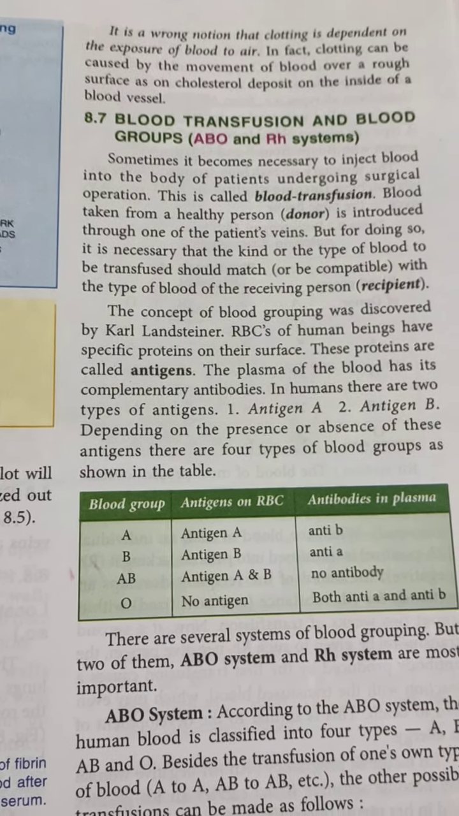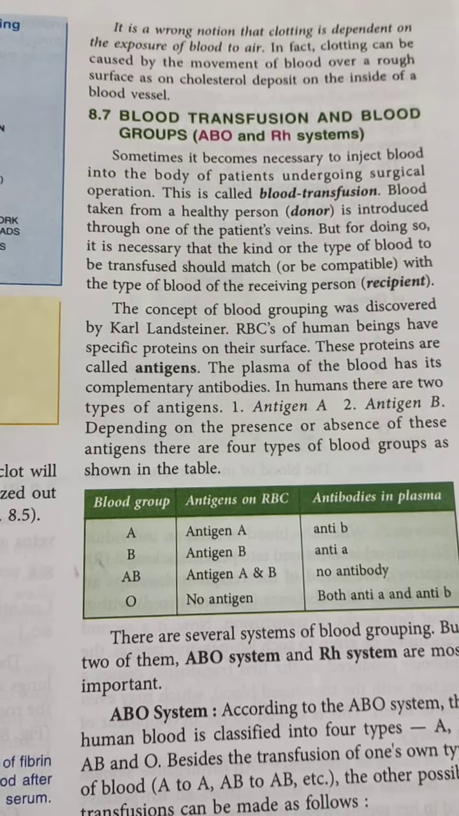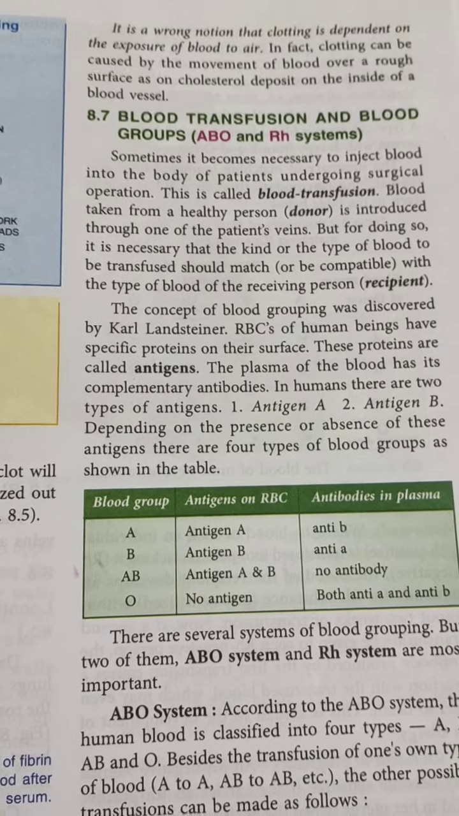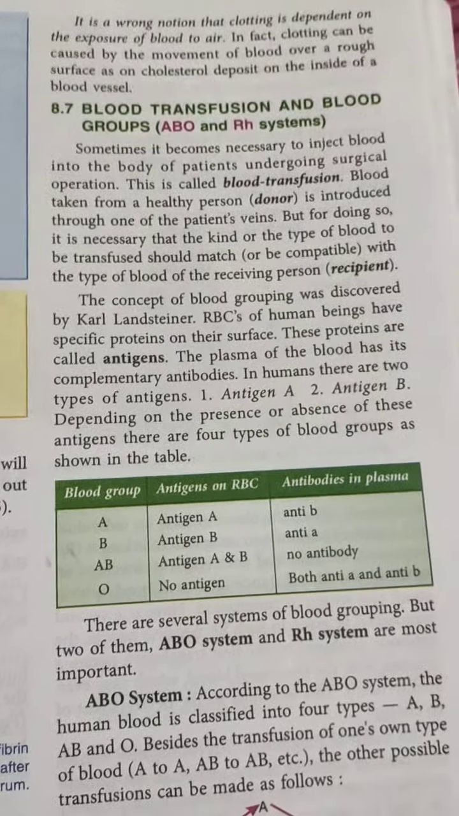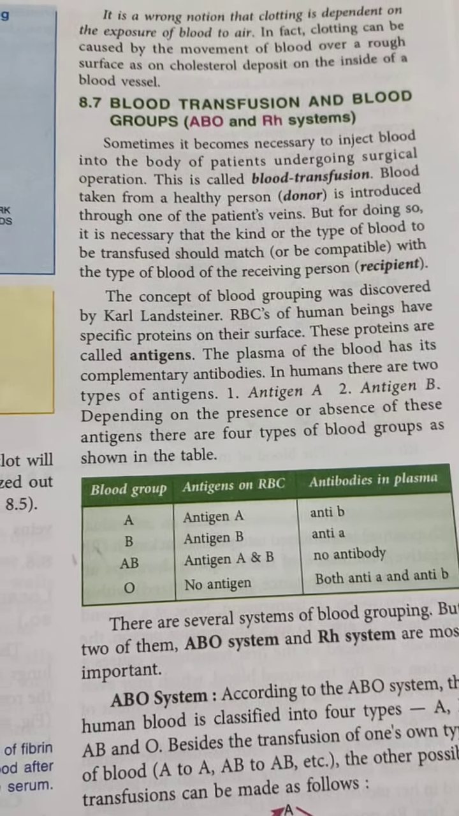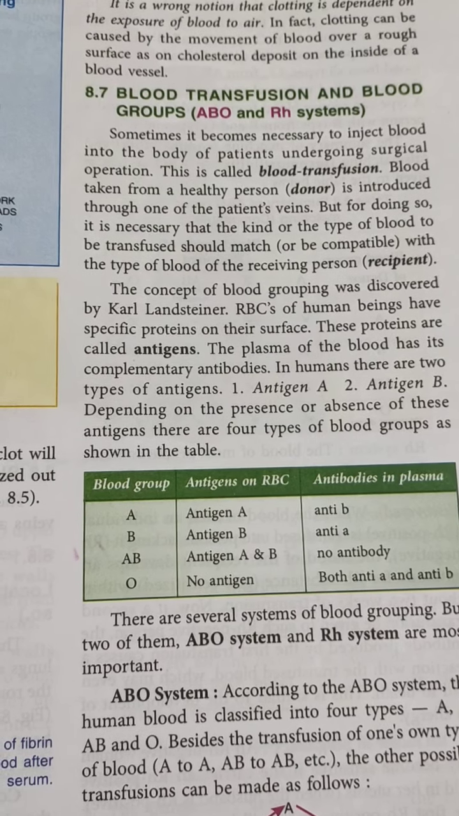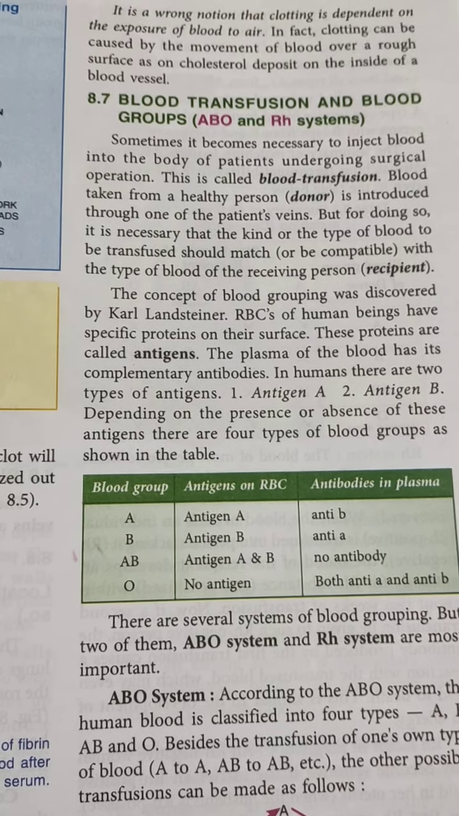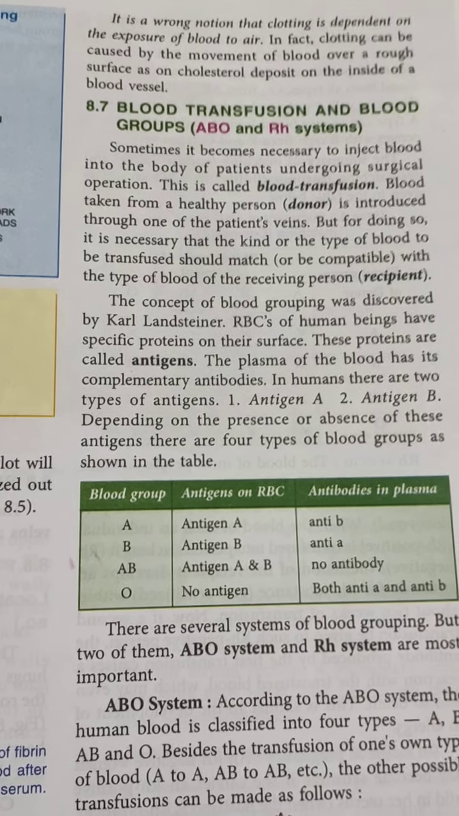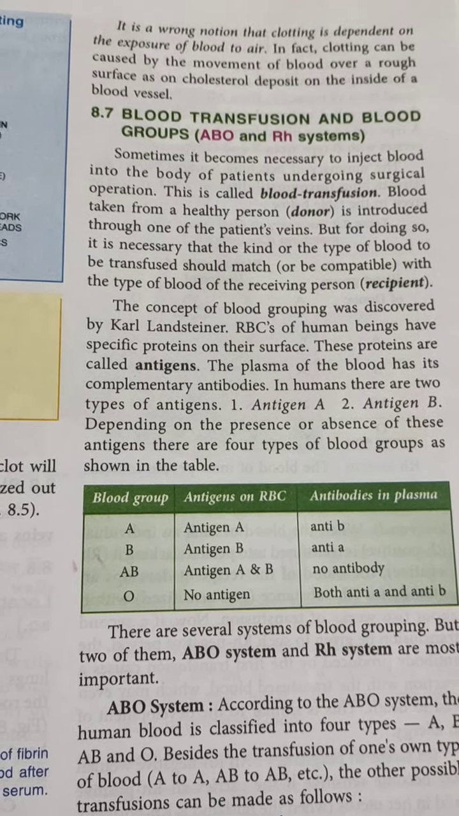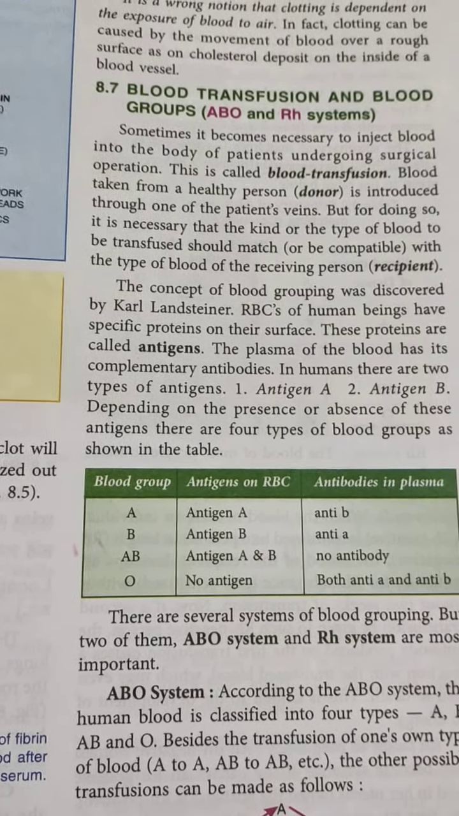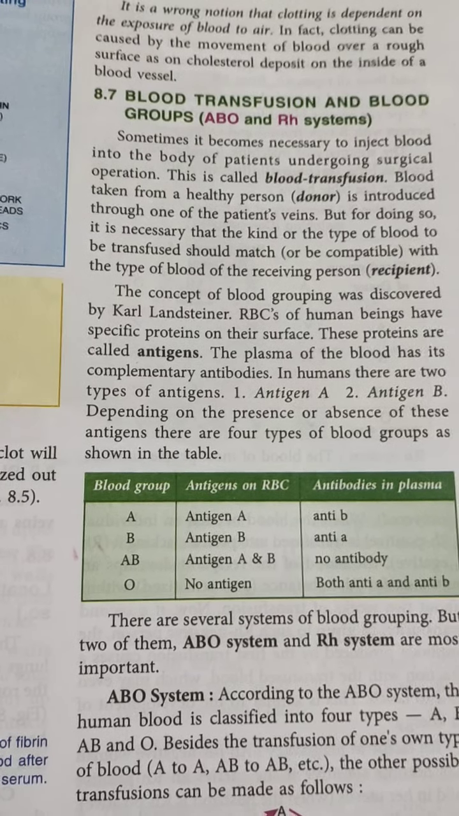The plasma of the blood has its complementary antibodies. Now, in humans, there are two types of antigens, antigen A and antigen B. Depending on the presence or absence of these antigens, there are four types of blood groups. Blood group A means antigen A and antibody B. Blood group B means antigen B, antibody A. AB means antigen A and B but no antibody, and O means actually zero antigen, with both antibody A and antibody B.